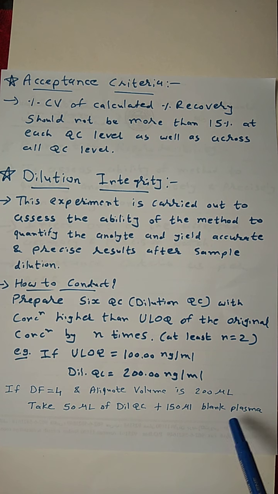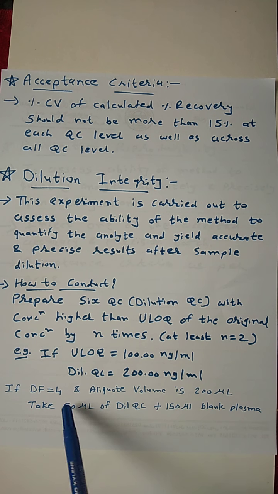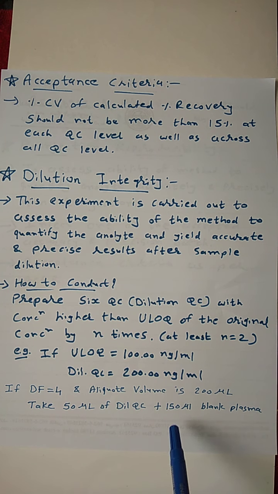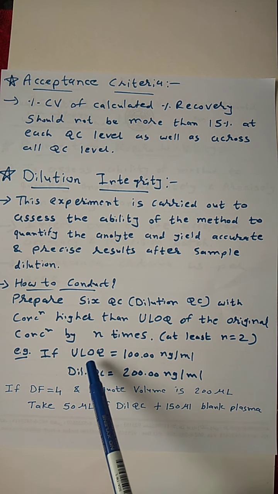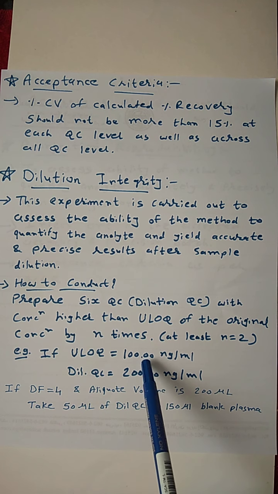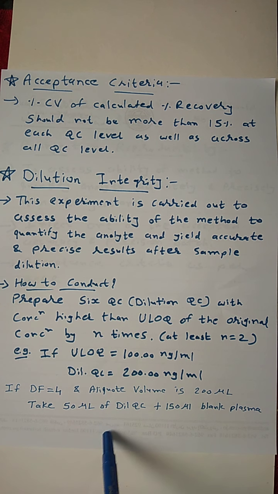So this blank plasma has nothing in it. That means this is blank, without analyte. And this 50 microliter of dilution QC contains 200 nanogram per ml of drug. That means this sample will result in 50 nanogram per ml, because my dilution factor is 4. If I divide 200 by 4, it comes to 50 nanogram per ml. And as I discussed previously, our ULOQ, our upper limit of quantification, is 100 nanogram. So now this sample will be in the range of around 50 nanogram per ml. So this will be in our range.